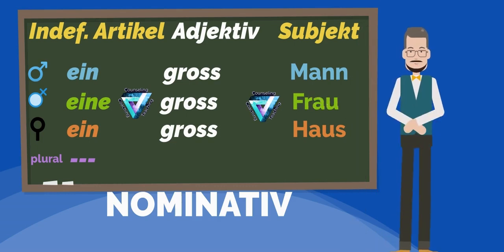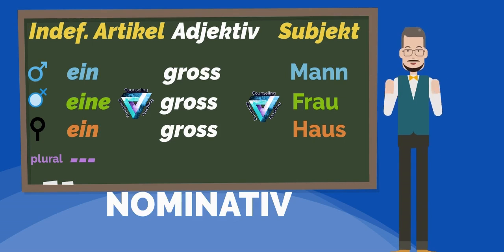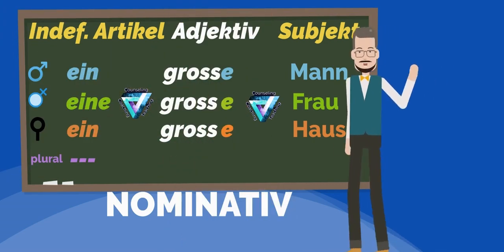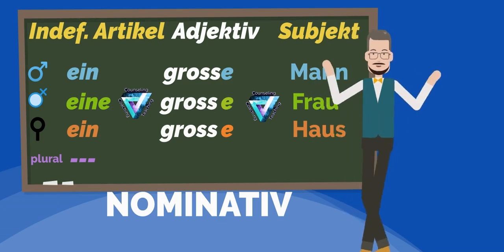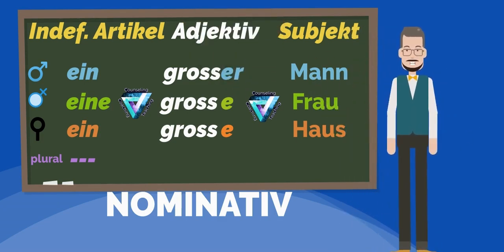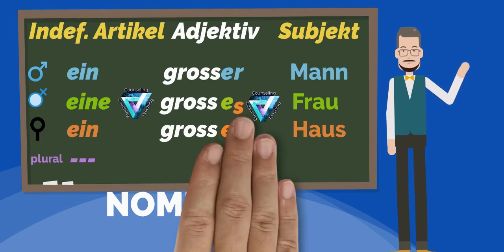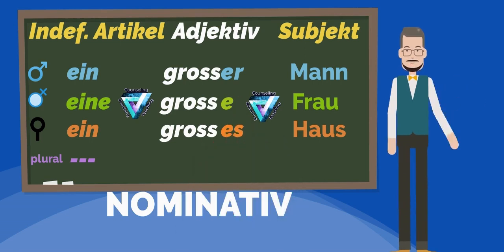One thing that adjective endings with an indefinite article have in common is that they also start with an e, just like with the definite articles. But that's only half the truth. The indefinite article needs for its adjective ending a second letter. For masculine, it's an r, nothing new is added for feminine, and for neutrum, it's an s.